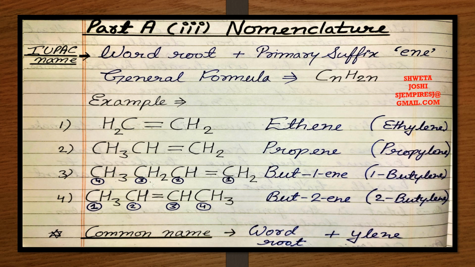Its name is ethene because there are 2 carbon atoms, and as the word root for 2 carbon atoms is eth, we write eth plus the primary suffix -ene, which makes it ethene. The common name is ethylene. The second member of the alkene series is propene. There are 3 carbon atoms and overall 6 hydrogen atoms. Its common name is propylene. We write the word root prop followed by -ylene, so it is propylene.